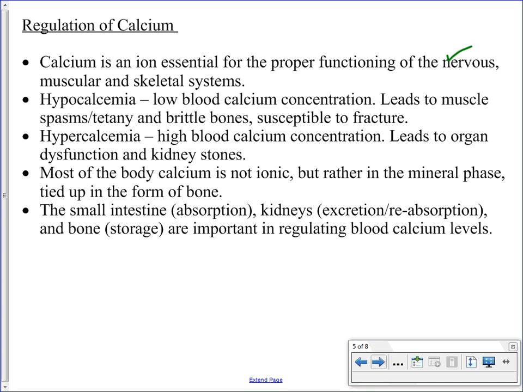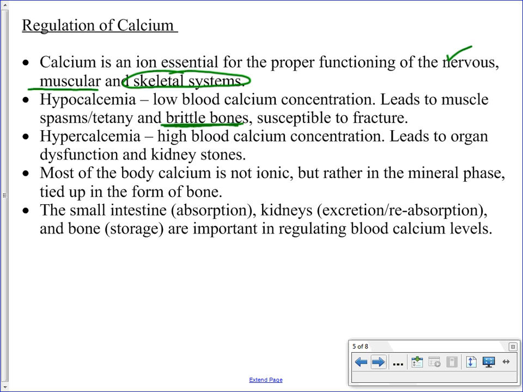In Biology 20, you would have learned about the function of calcium in terms of leading to the contraction of your muscles. And you probably already know this one. Your bones are dependent upon calcium for their strength. So a lack of calcium in the diet, a lack of calcium in your body, will then lead to problems associated with the nervous system, with the muscular system, and with the skeletal system. And the most obvious one being, if the bones don't have a sufficient amount of calcium, they are weaker, they're more brittle, and they're more susceptible to breaks and fractures.